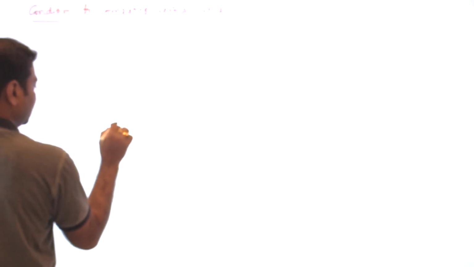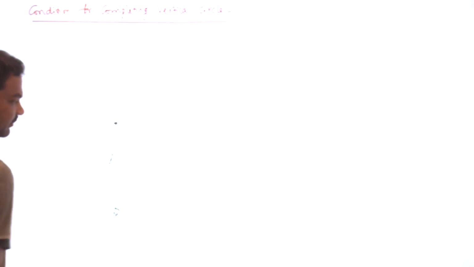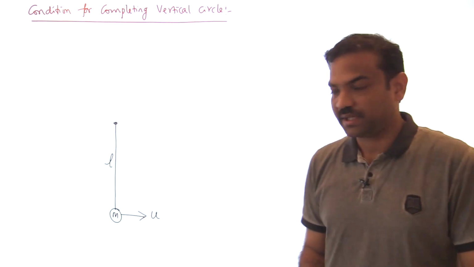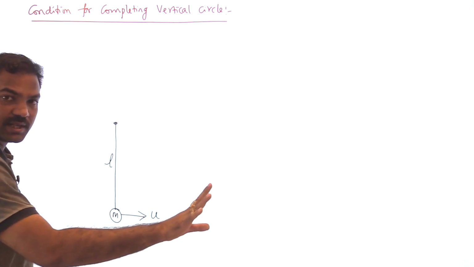So let us see what is the condition for completing the vertical circle. Let us see. Now I am taking one pendulum of length L, and there is a bob of mass M. Now I am giving the velocity u at the bottommost point. I am projecting and leaving. Just I projected and left.